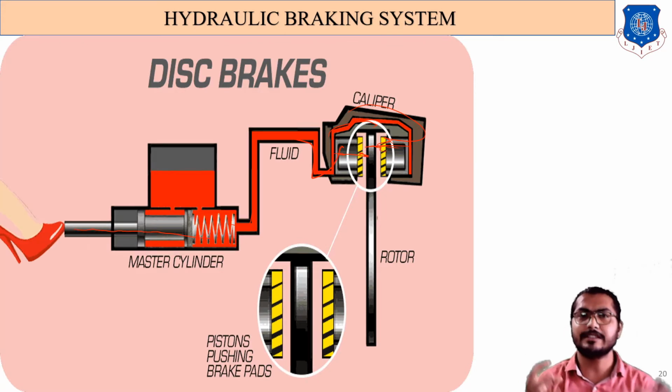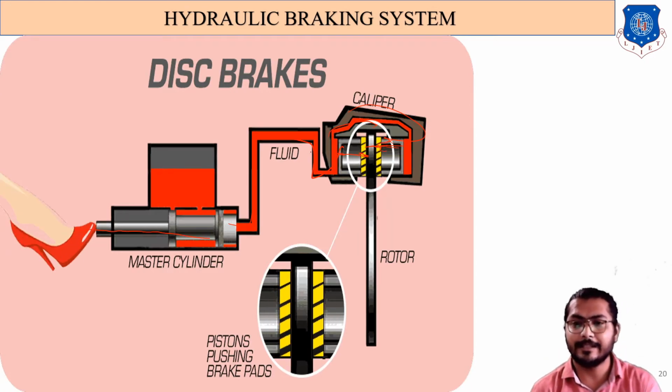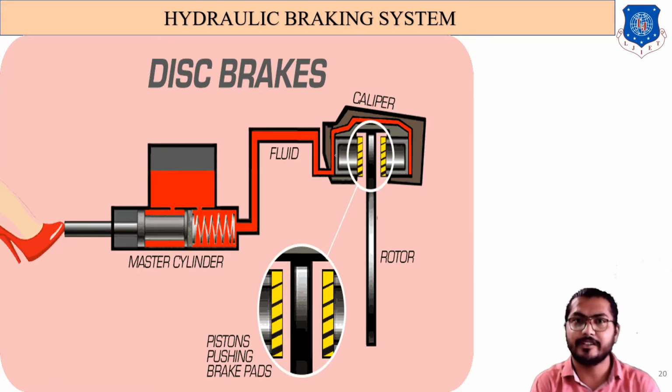Both the pistons inside the cylinders move toward the rotor, and the yellow color is the friction pad. This friction pad creates friction on the rotor.